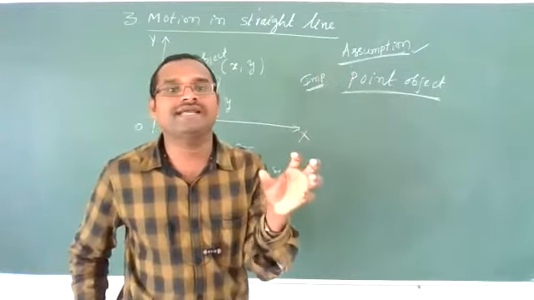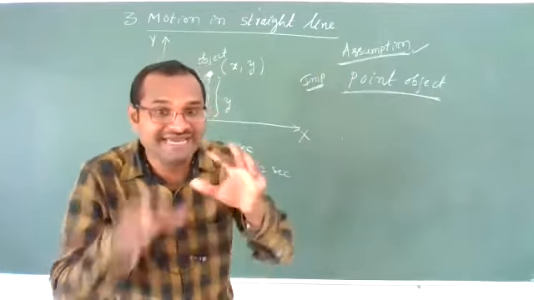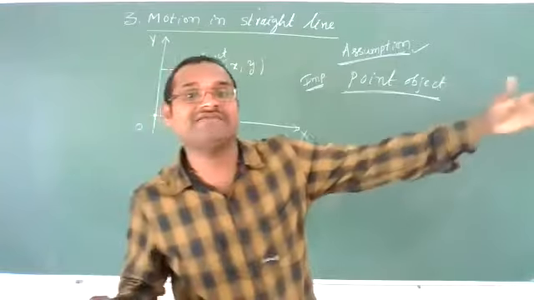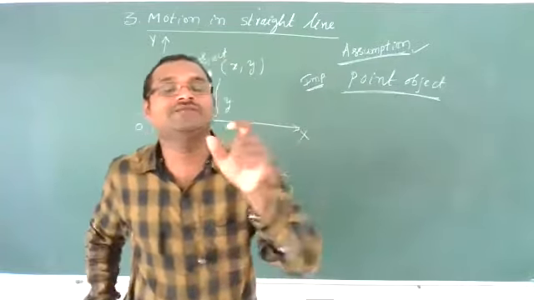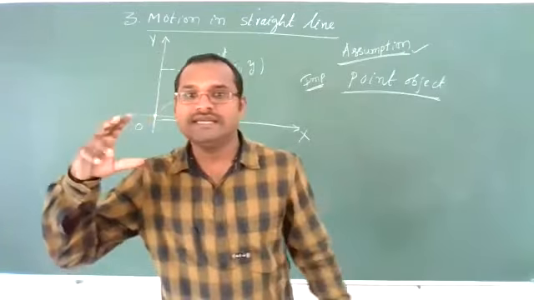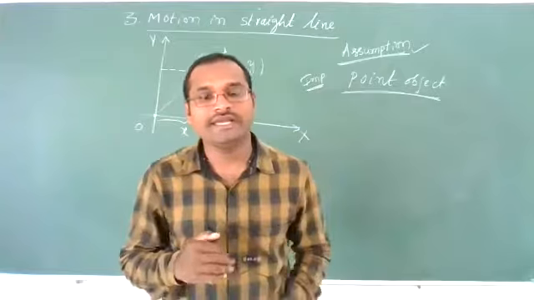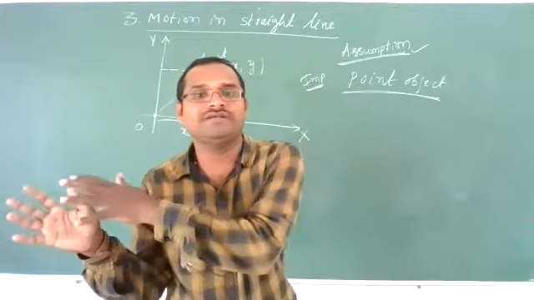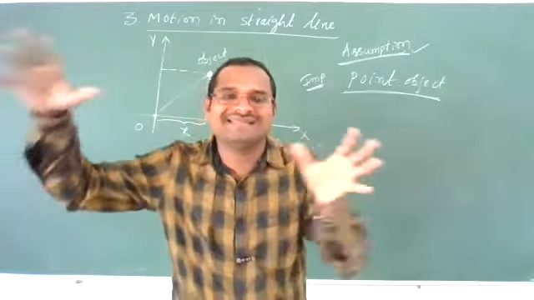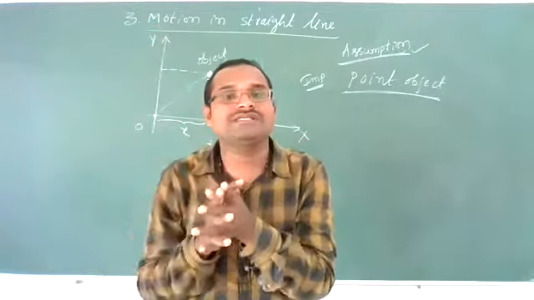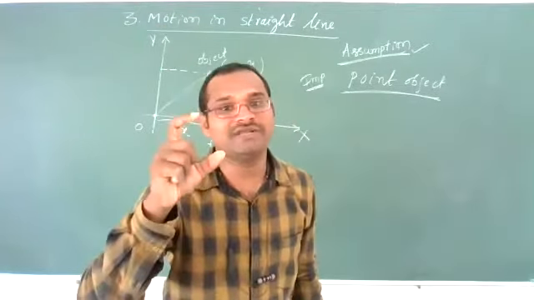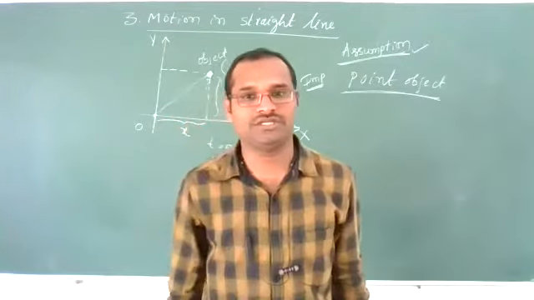When can we say an object is a point object? If the dimensions of the object are very small compared to the distance traveled by the object, then it is called a point object. For example, an aeroplane flies from one country to another. The distance is very large, whereas the size of the aeroplane is small compared to it. So in that case, the aeroplane can be considered a point object.